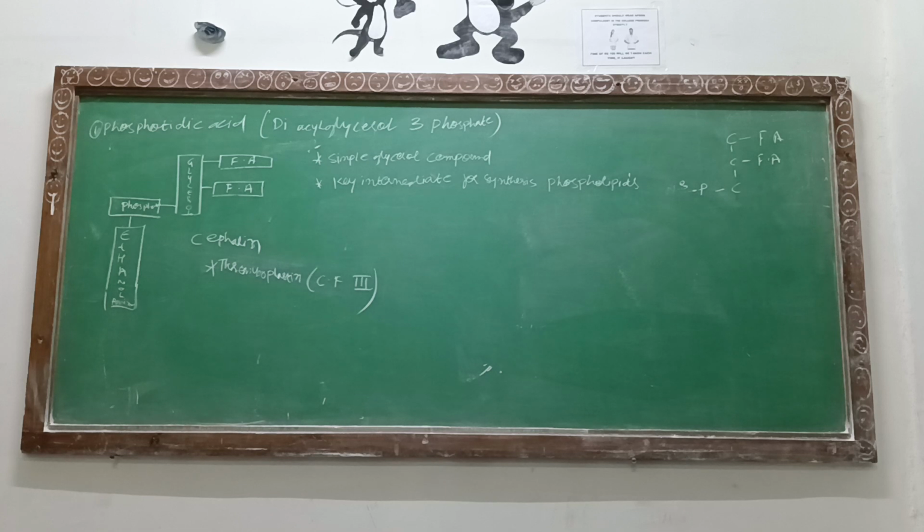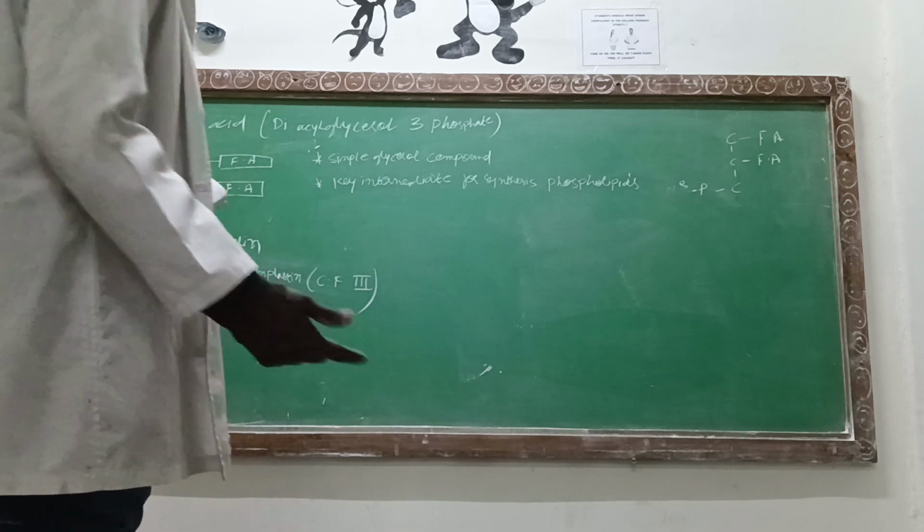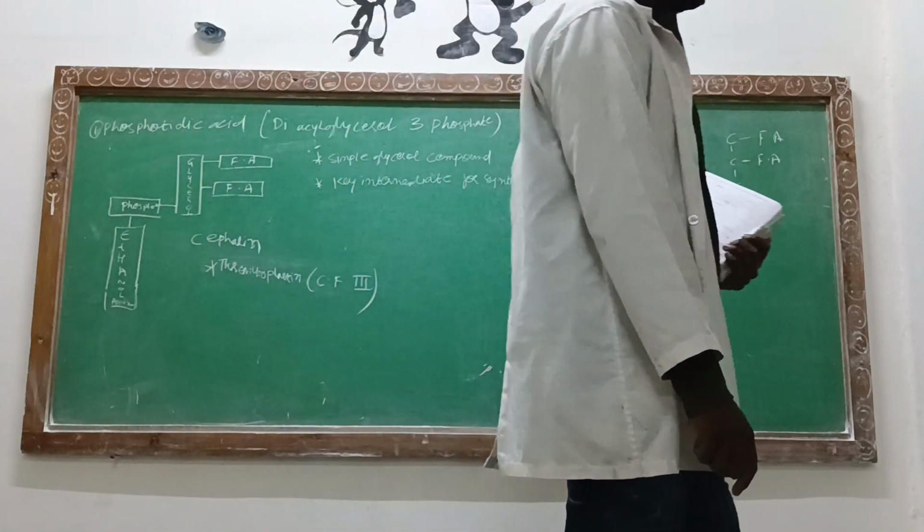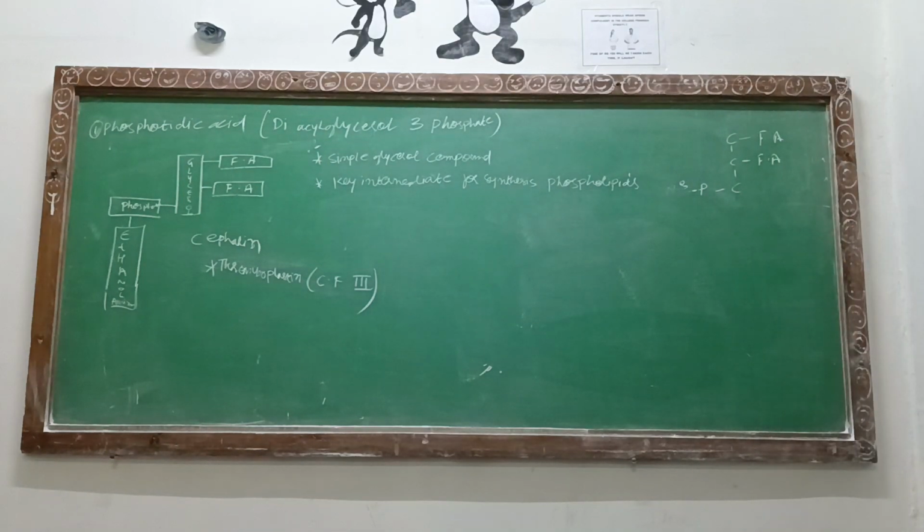Now, to that glycerol group, when ethanolamine comes and joins, we can say cephalin, or more specifically phosphatidyl ethanolamine. Its function is that it is a major constituent of thromboplastin, and we know that the coagulation factors help to clot your blood.